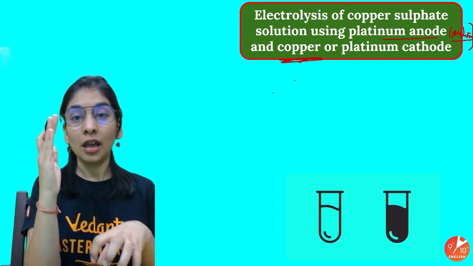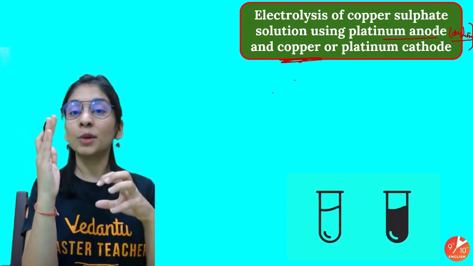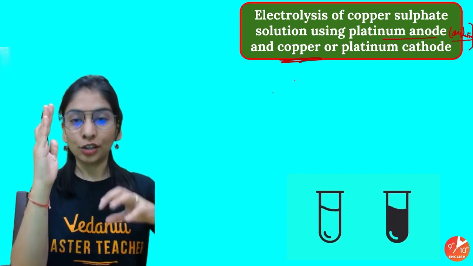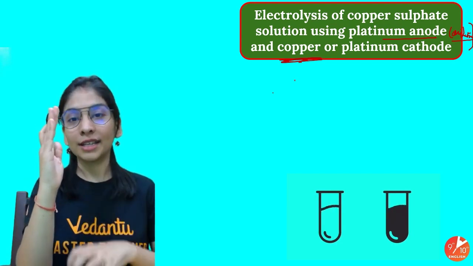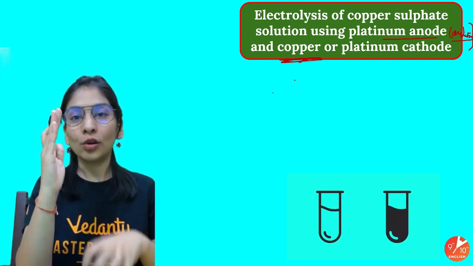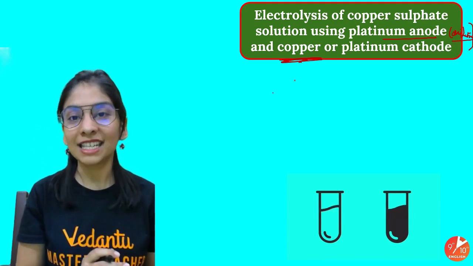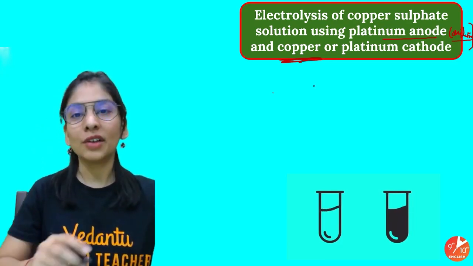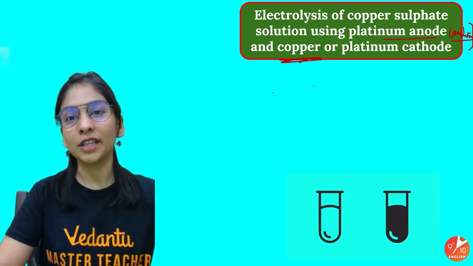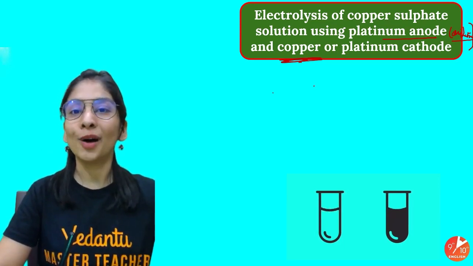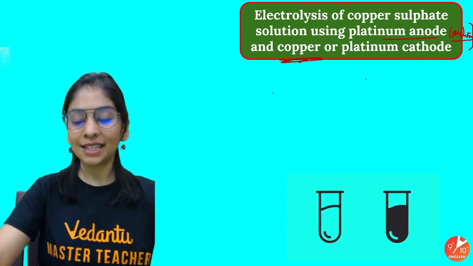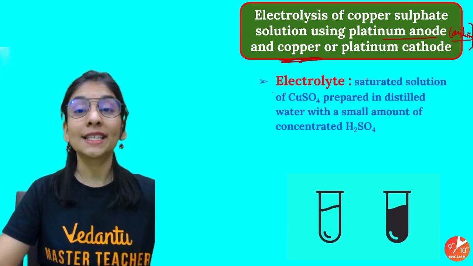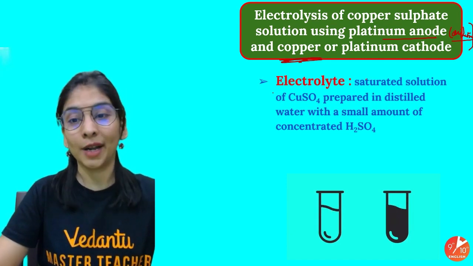I'll take tin electrolyte, tin ions will come. I have taken iron as the cathode because at the cathode your cations will move. So cations, tin ions will move, gain the electron at the cathode and give you a tin layer, electroplating. So generally an active electrode is used when we need to perform electroplating. Platinum in general, when we want our electrode not to participate.